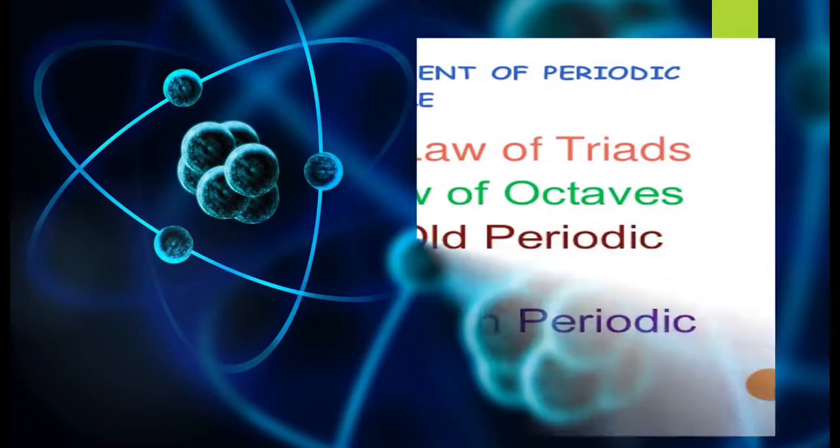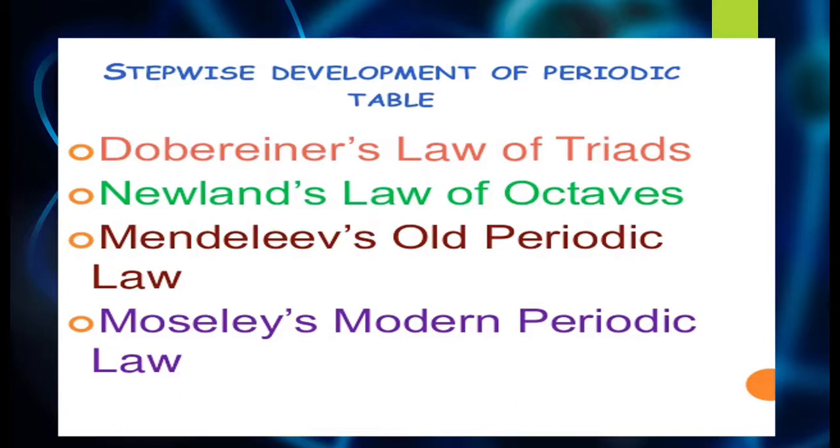Now we will go stepwise in understanding how the periodic table was classified. How the elements were classified according to each era of the scientists who came up and gave their theories. They gave their laws in order to classify the elements that were known at that time. As we have learned, initially there were only a few elements known to them, so they classified those elements according to the pattern they found. So there is a stepwise development of the periodic table. First will be Doberiner's law of triads, Newland's law of octaves, Mendeleev's old periodic law, and Moseley's modern periodic law.